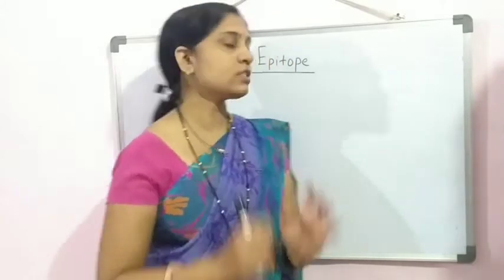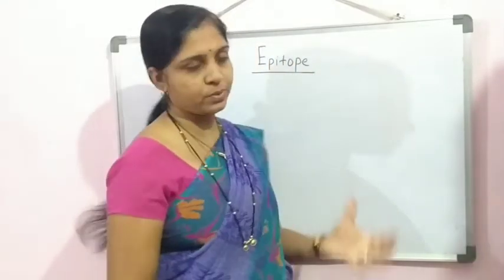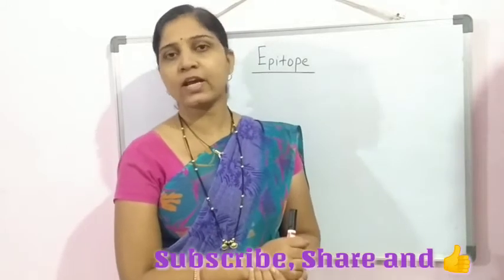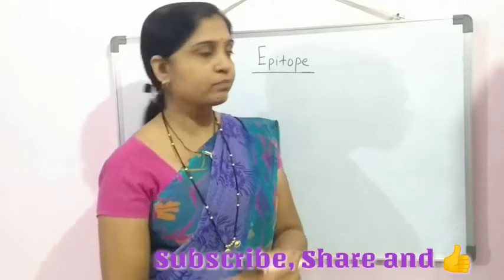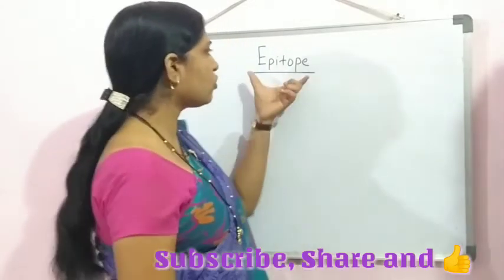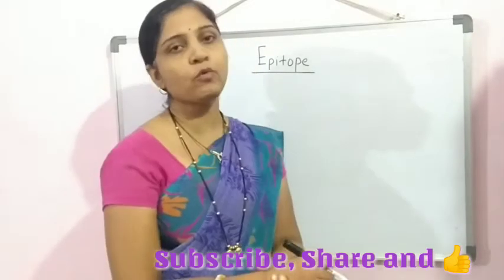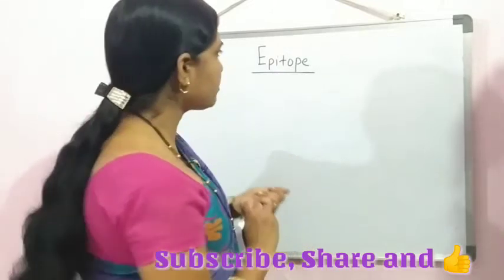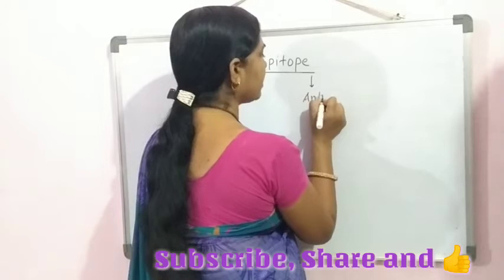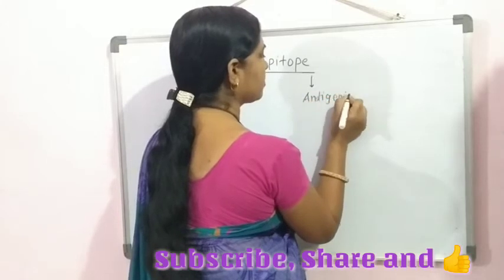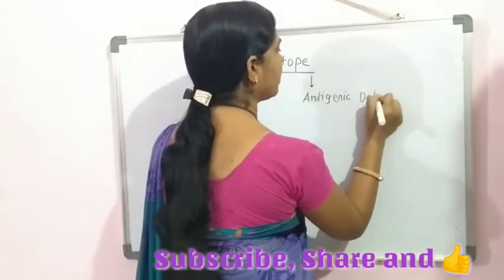Now today we are discussing about the epitopes. In the previous lectures we discussed what antigens are, the types of antigens, and the properties of antigens. Today we are focusing on the epitope of an antigen. Specifically, these epitopes can also be known as antigenic determinants.